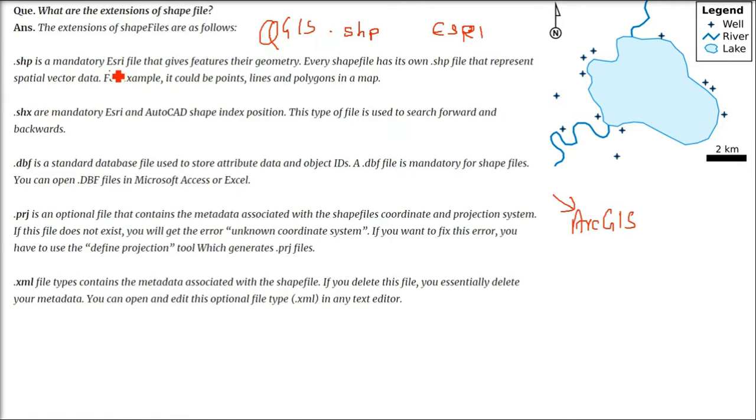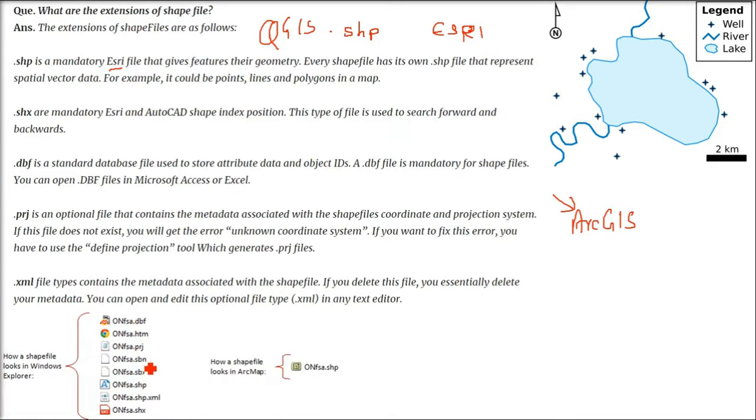So SHP, we have different files here. As I said, a shapefile consists of multiple files. If you see here, .shp is a mandatory ESRI file, and it gives the feature geometry. As I said, point, line, polygon are all geometry figures. Every shapefile has its own SHP file that represents the spatial vector data. Vector data means point, line, polygon. Spatial means they have geographic information also.